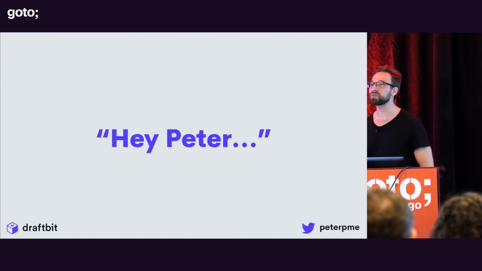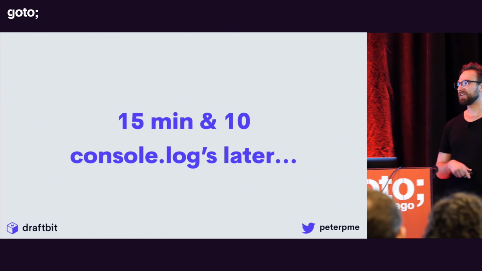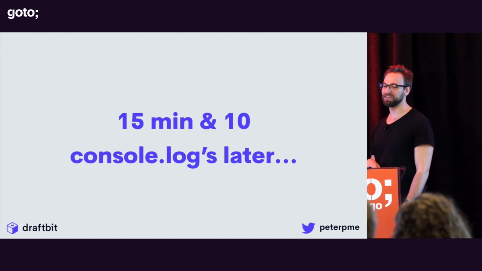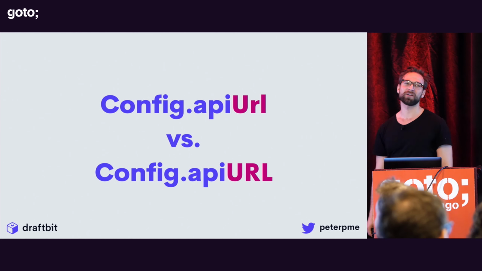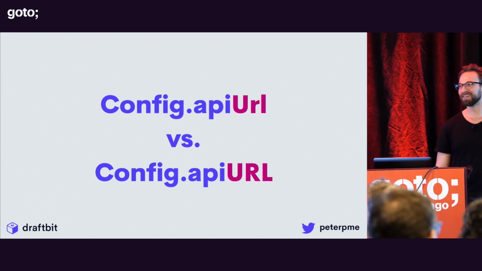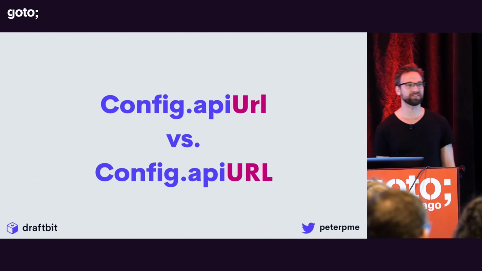So a lot of times we would have conversations like, hey, Peter. I'm like, yeah, I think I broke something. All right, let's take a look. 15 minutes and 10 console.logs later, we misspelled the URL, right, in some file, right? Like, that's not a junior mistake. That's a human mistake. It happens to the best of us, right?